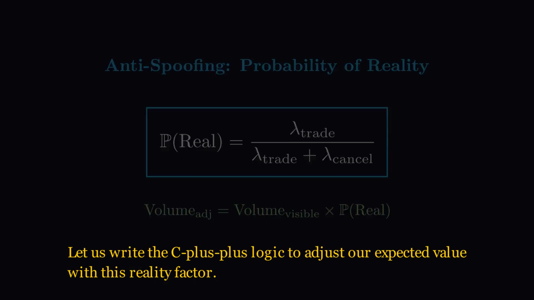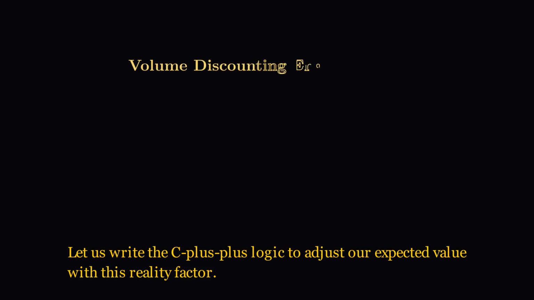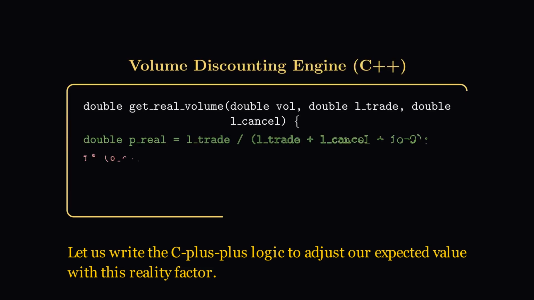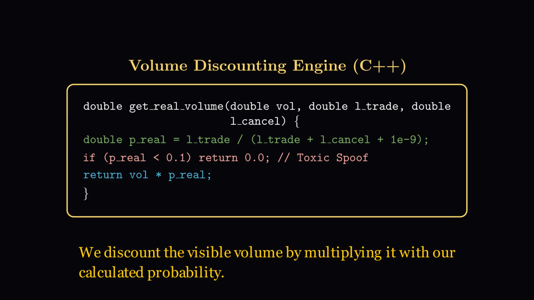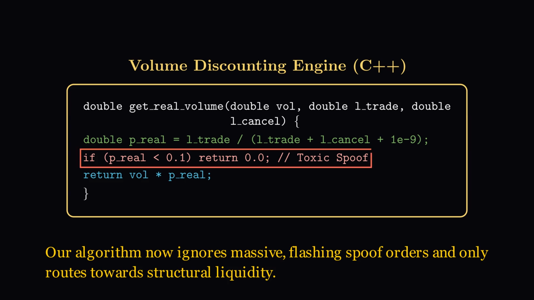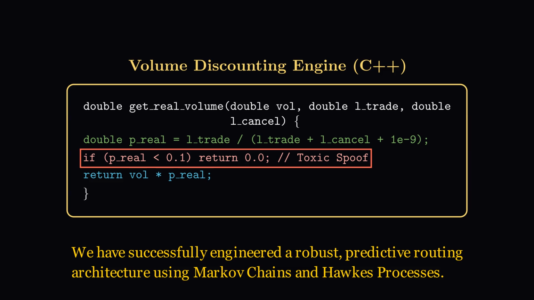Let us write the C++ logic to adjust our expected value with this reality factor. We discount the visible volume by multiplying it with our calculated probability. Our algorithm now ignores massive, flashing spoof orders and only routes toward structural liquidity. We have successfully engineered a robust, predictive routing architecture using Markov chains and Hawkes processes.